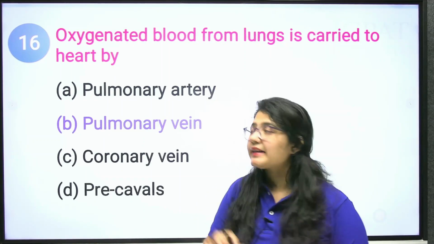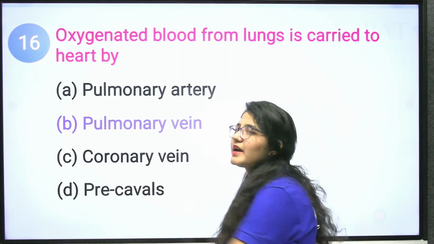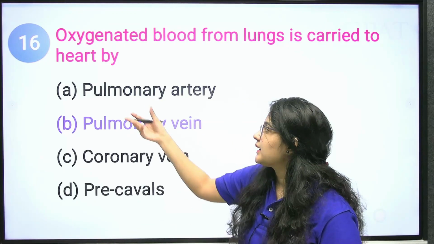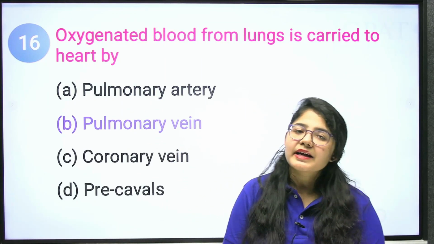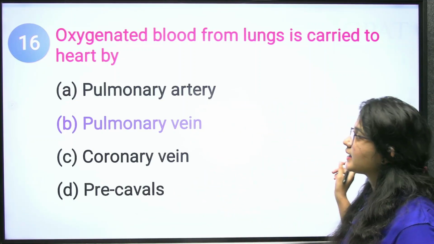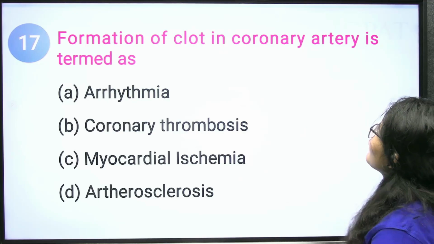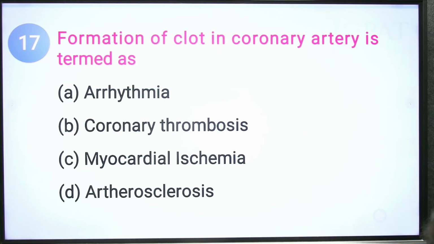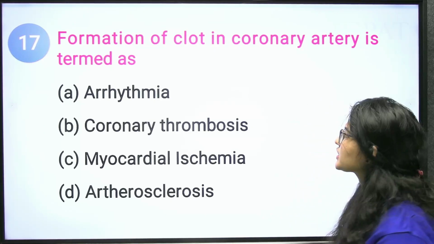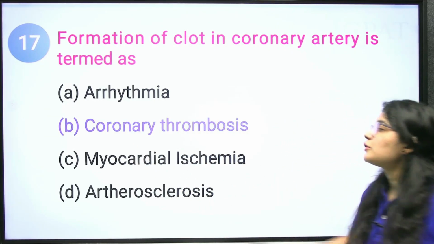Now, in the condition of lungs, it is just opposite. The pulmonary vein contains the oxygenated blood, but the pulmonary artery contains deoxygenated blood. Always remember, it is opposite in the condition of your lungs. Okay. Next question. Formation of clot in coronary artery is termed as coronary thrombosis.